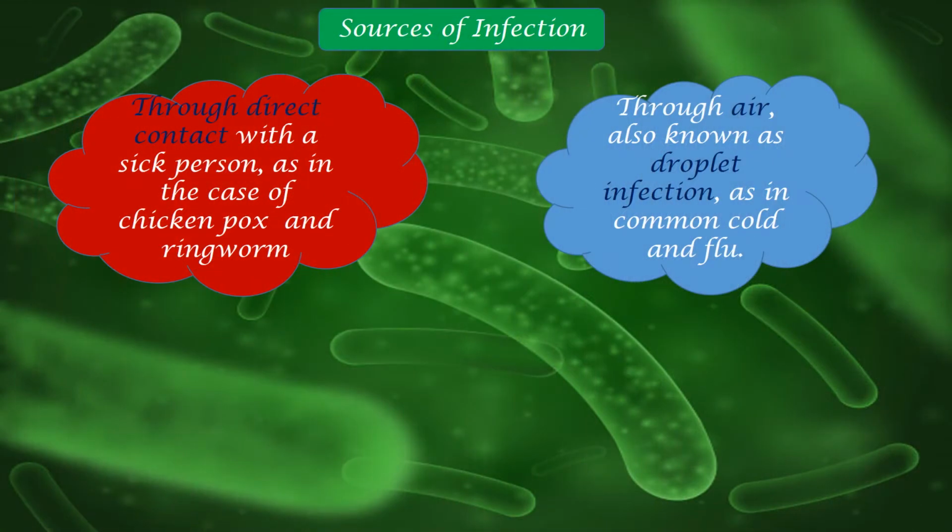Here, let us see the sources of infection. So the first one, what we're going to see here is through direct contact. Direct contact in the sense that we touch a person or are in very close contact with a person. Okay, so like friends, we definitely cannot always sit two to three feet apart, right? Definitely, we will put our hands on the shoulder. Yes, we will touch their face. We will shake hands.